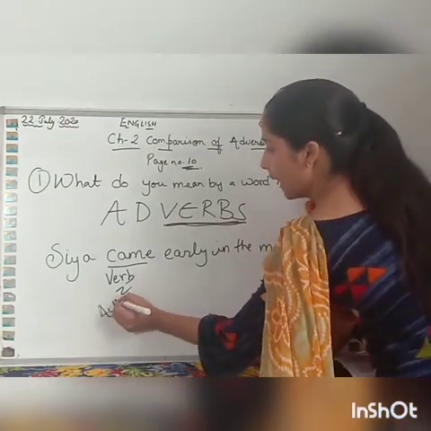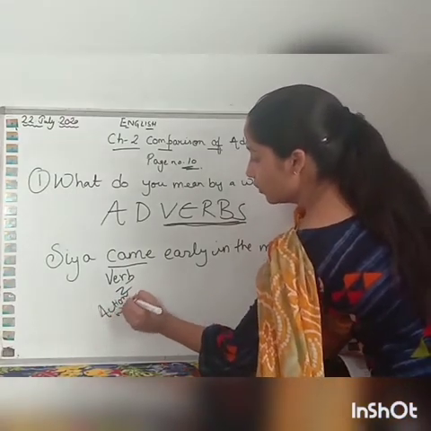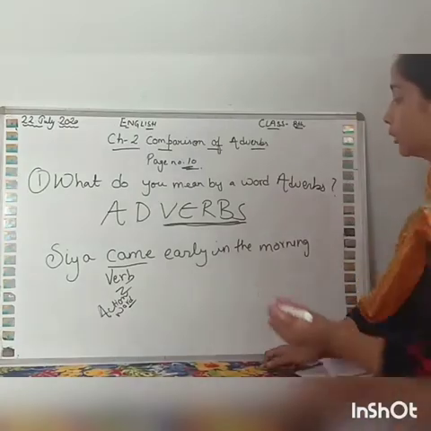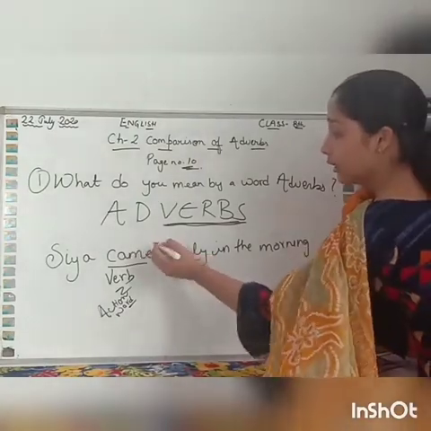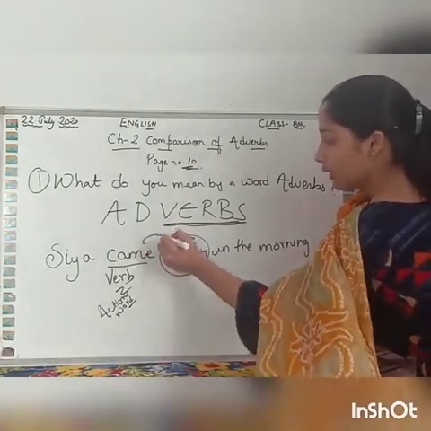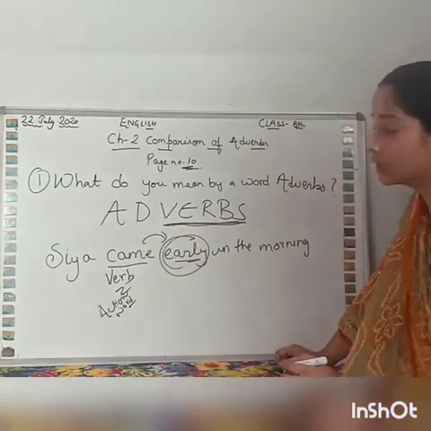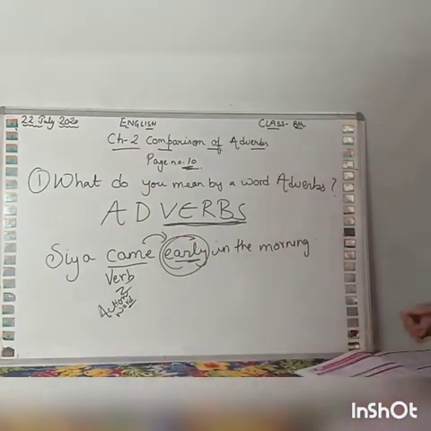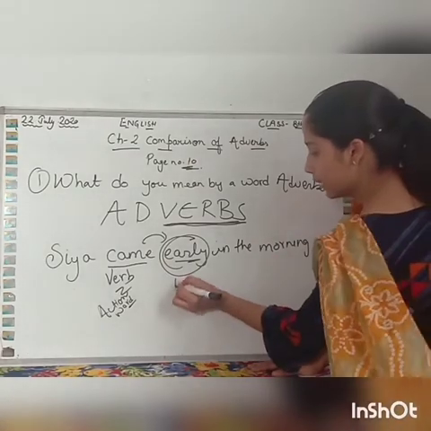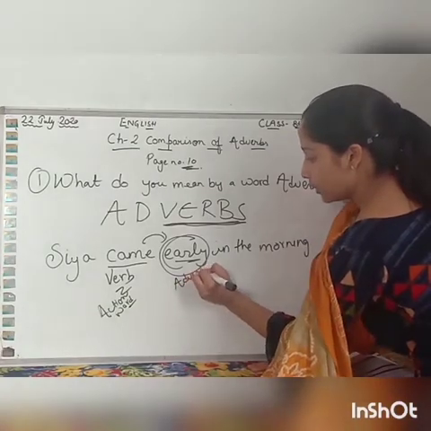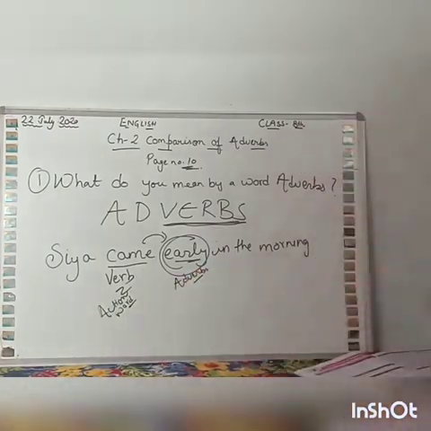And early is used for came, and it is telling more about the verb. So this is an adverb. The words which tell more about the verbs are known as adverbs.